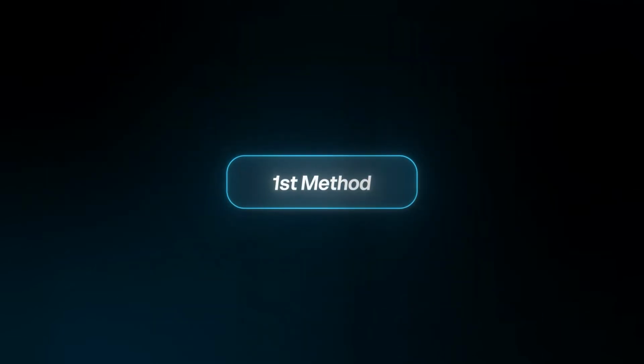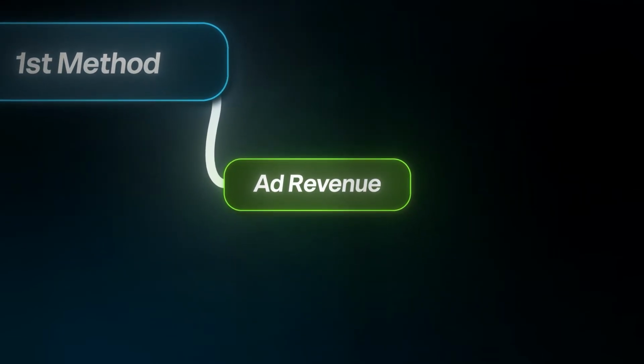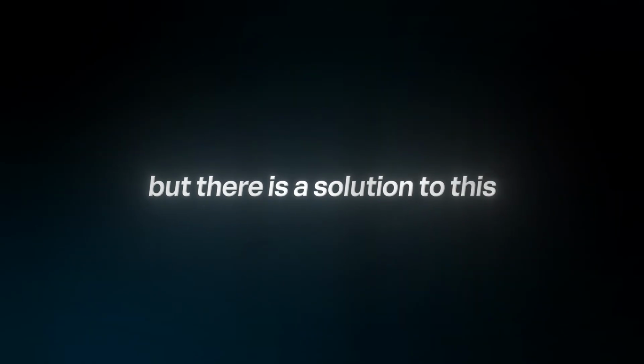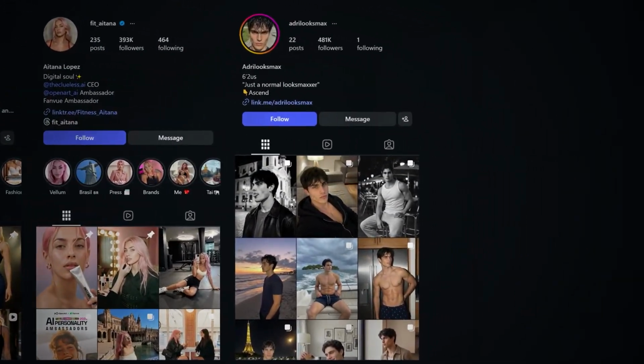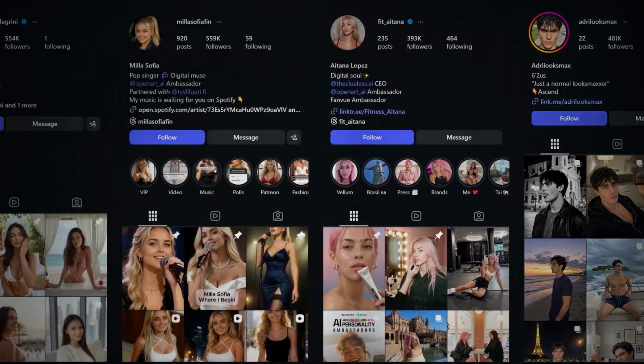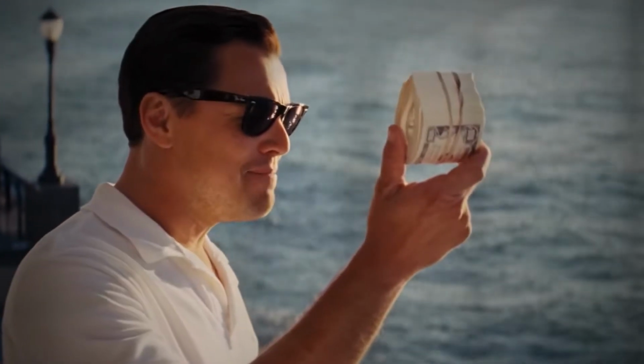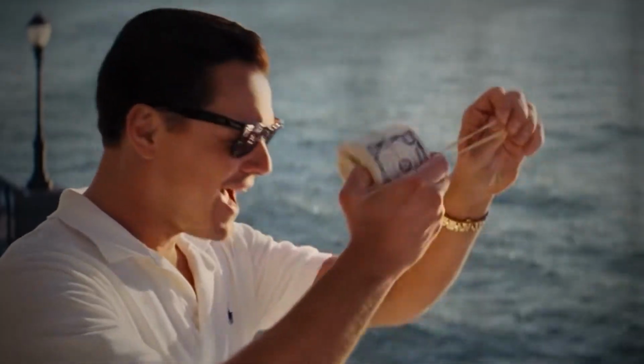The first method is the simple one, which is through ad revenue from platforms like TikTok and YouTube. And I know what you're thinking. Dude, it's flippin' impossible to even get monetized these days. You're just a lying piece of shit. And yeah, I know it's hard, but there's a solution to this that all the biggest guys who are running multiple accounts like this are using. Basically what they do is getting pre-monetized accounts. These are already accepted in the monetization programs and earn ad revenue from the first upload.